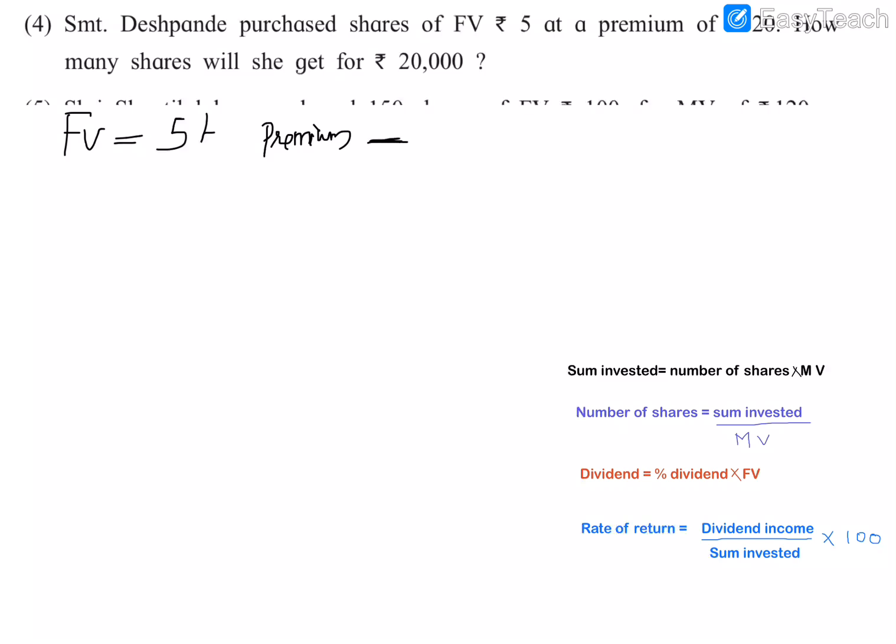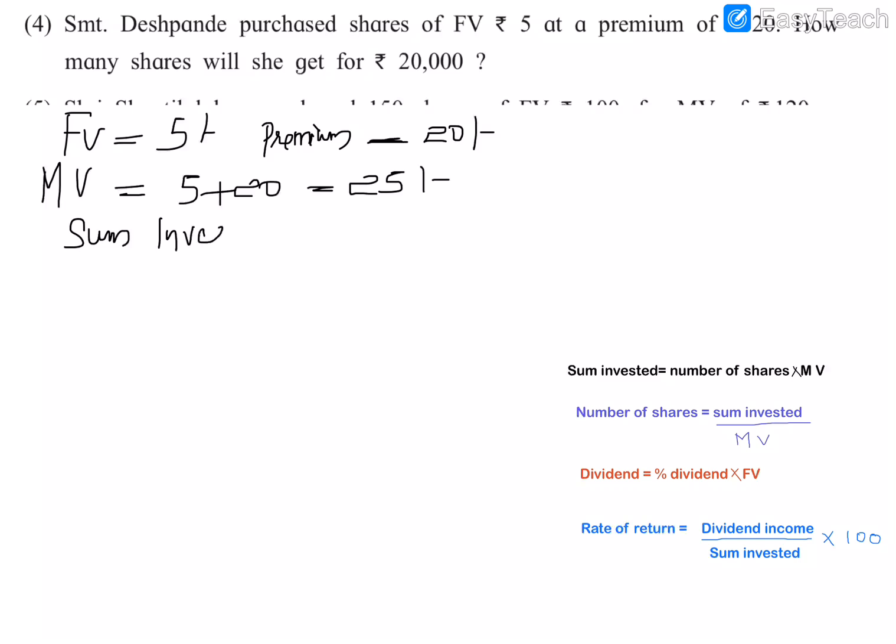Premium is equal to rupees 20. Now we can find the MV. MV is equal to FV plus premium, that is 5 plus 20. The market value will be 25. Rupees 25 is the MV. And now the sum invested.